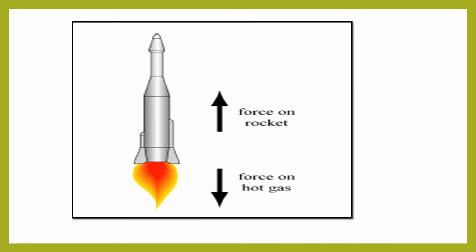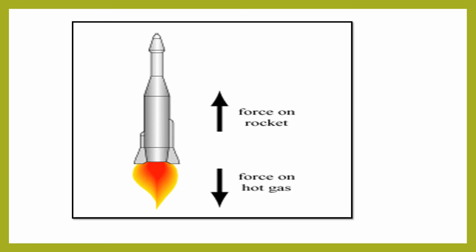Now let us study children this third example, that is mechanism of firing of a rocket on the basis of Newton's third law of motion. So launching of a rocket is based on Newton's third law of motion, because when the fuel in the rocket is ignited, it burns as a result of chemical reaction, and the compressed hot gases are thrown out with a tremendous force in downward direction through a small opening in the tail of the rocket.